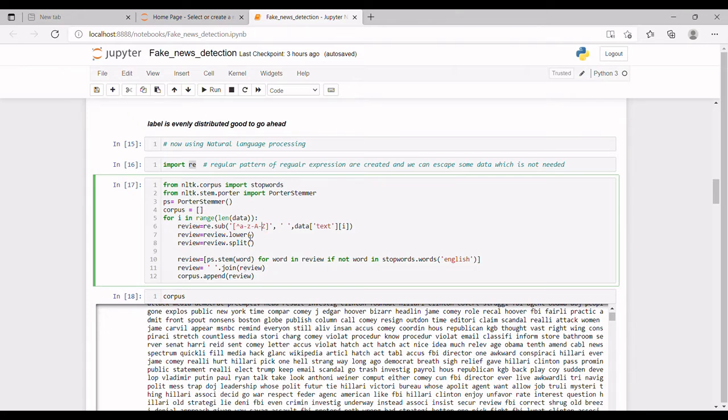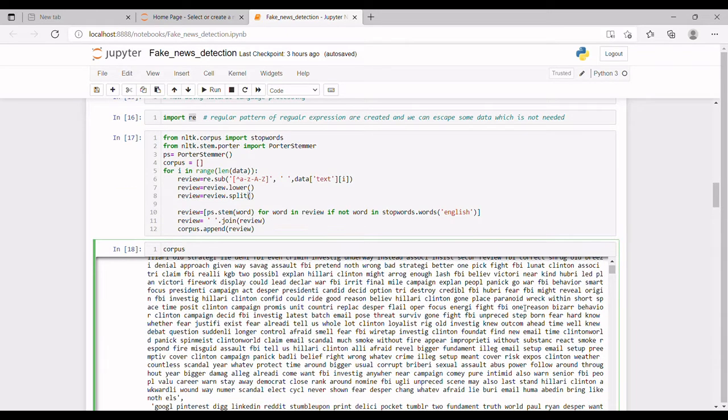Then lowercasing all words and using split to remove the space between the words. corpus.append will add the whole object into the empty corpus. Printing our corpus to see the data. As we can see, this data looks good to proceed ahead.